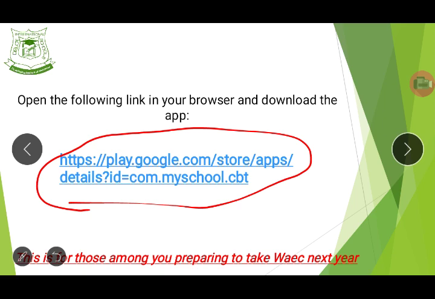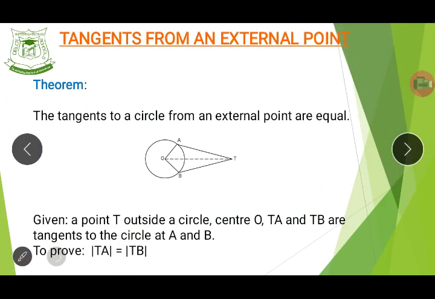Today I'm going to be teaching you guys something very important in mathematics, and it's called the tangents from an external point. Now, I believe that you guys have been doing a lot of circle geometry. You've done a lot of circle geometry in probably your SS1 class, and then maybe in this SS2, but there are also some other features of the geometry of circles that we'll be looking into today, and that's the tangent.